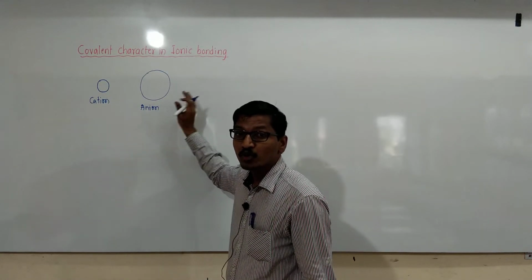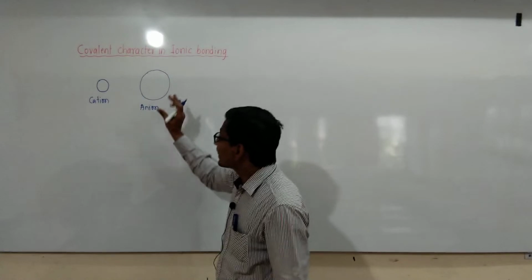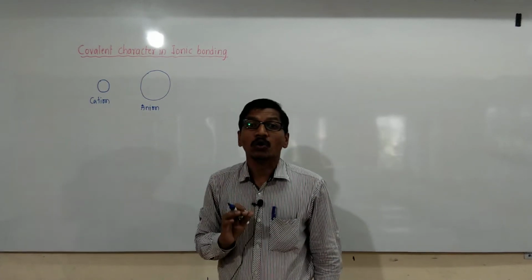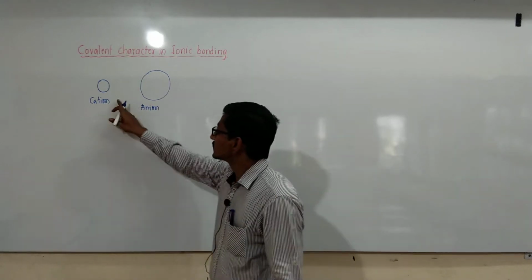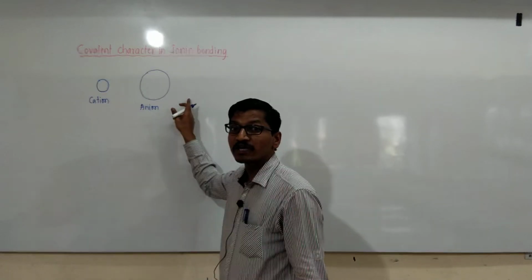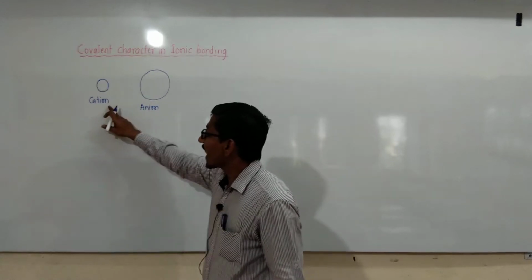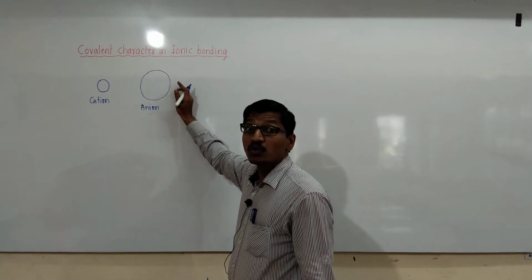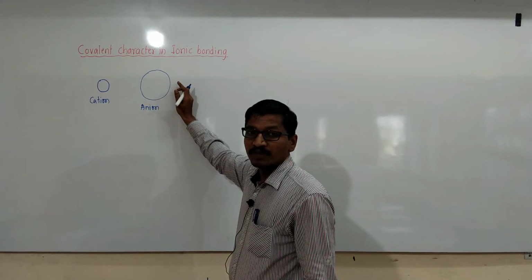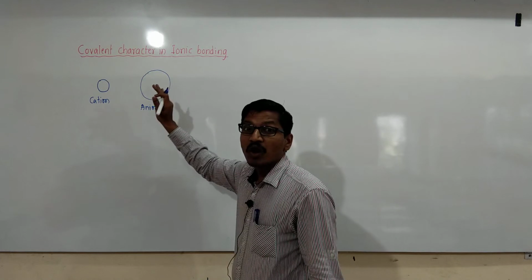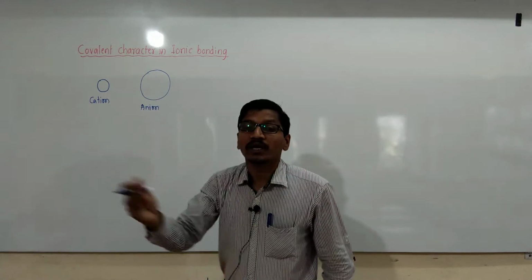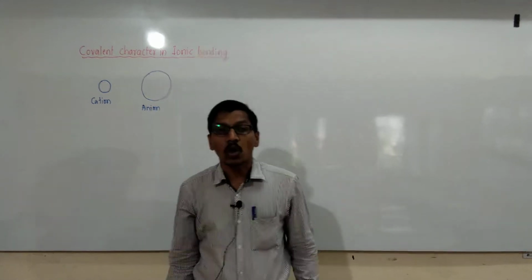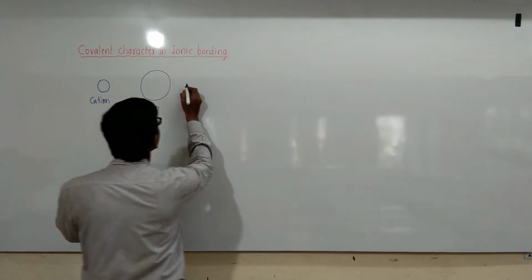When a cation approaches an anion, it attracts the electron cloud of the anion towards itself. This cation is positively charged and the anion is negatively charged, and the cation attracts the electron cloud of the anion towards itself, and its electron cloud is distorted.